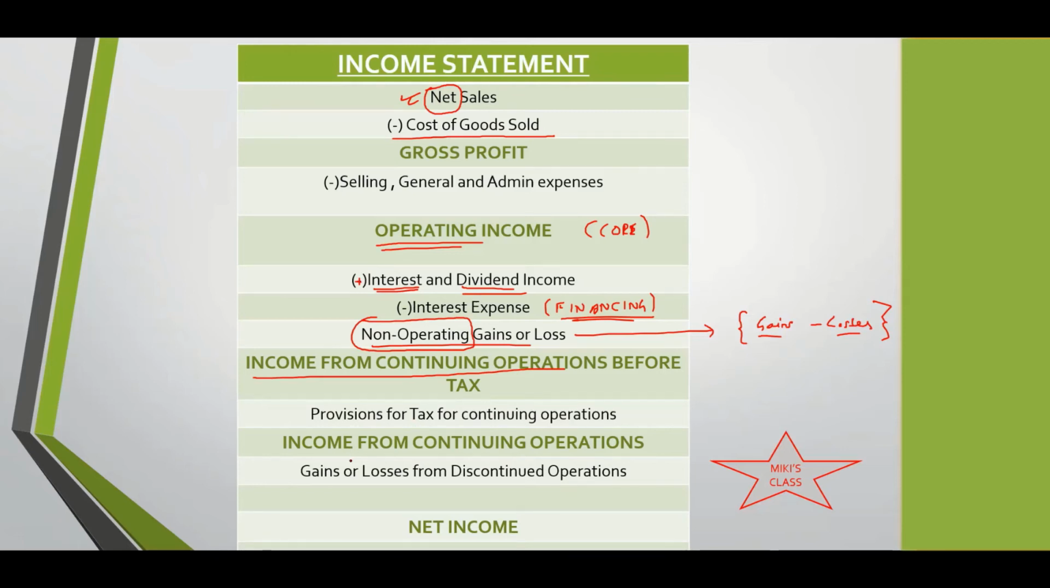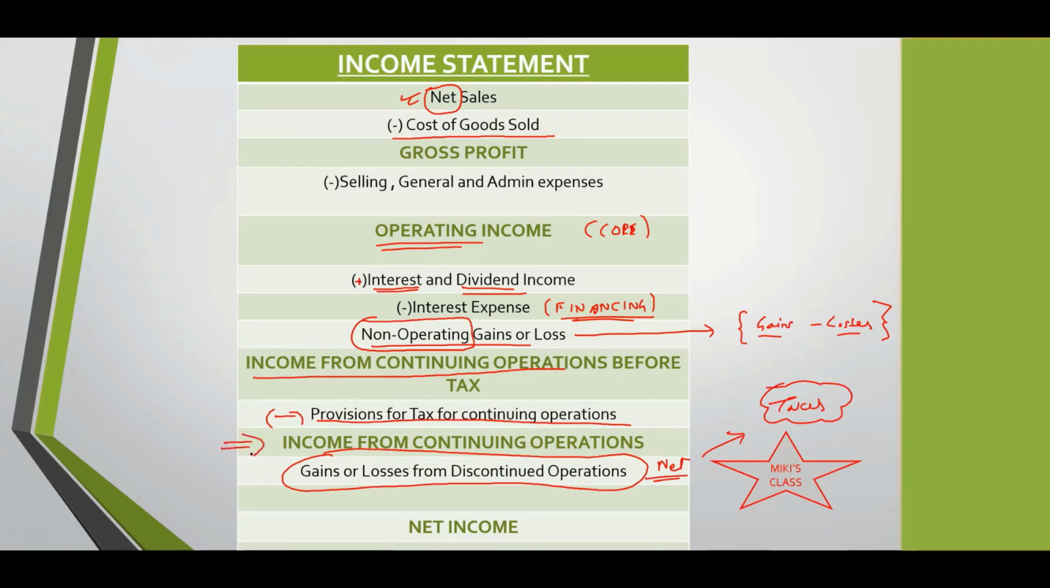Income, gains or losses from discontinued operations will also come. And this is always a net figure, net of taxes. But anyhow, we are here, income from continuing operations before tax. And then you charge the provision for tax. And then you find out income from continuing operations. This is the most important figure when you're doing analysis, because this is the core part.